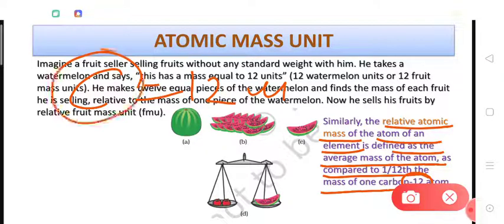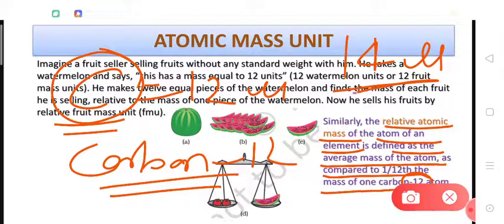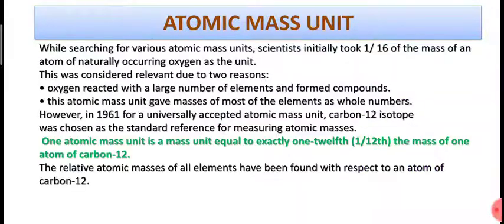So this type of carbon atom is called carbon 12. Certain carbon atoms have 14 unified mass, so that is a different variety of carbon atoms. These are called isotopes, and we will be discussing isotopes further in this chapter or in the next chapter, right? So dear students, let's talk about what is relative atomic mass.